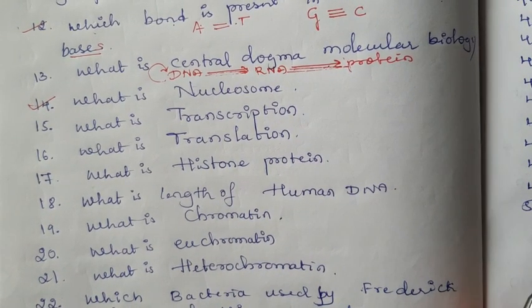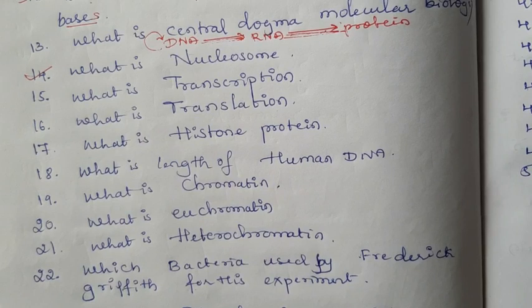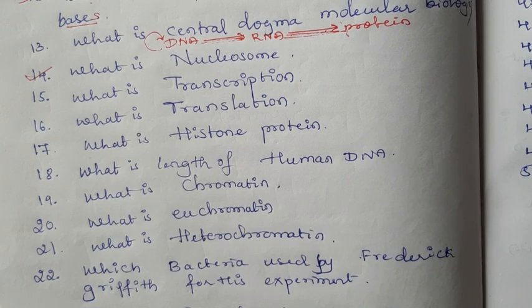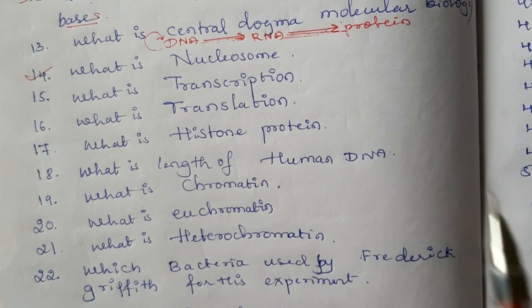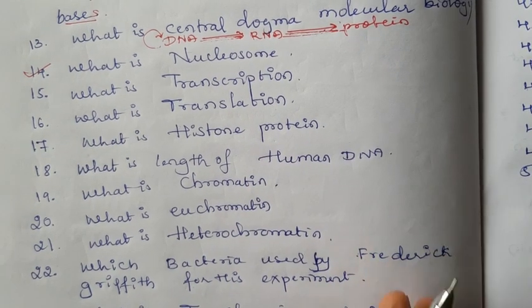Okay. Then what is histone protein? Histone is one of the positively charged basic proteins which is very necessary for packing of the DNA. Organization of the chromatin is with the help of histone. Histone is a basic protein which helps in the packing of DNA. Inside the nucleus, you can explain the structure of histone protein.